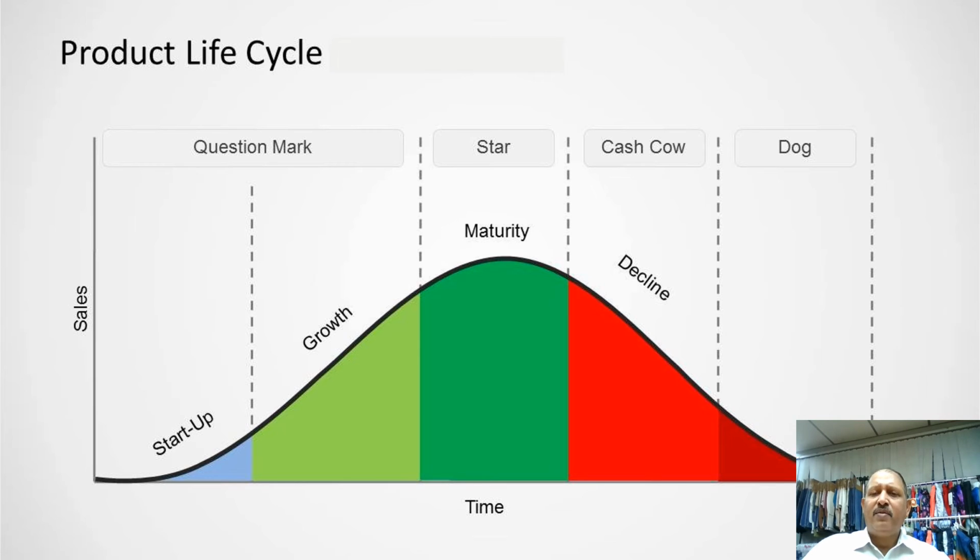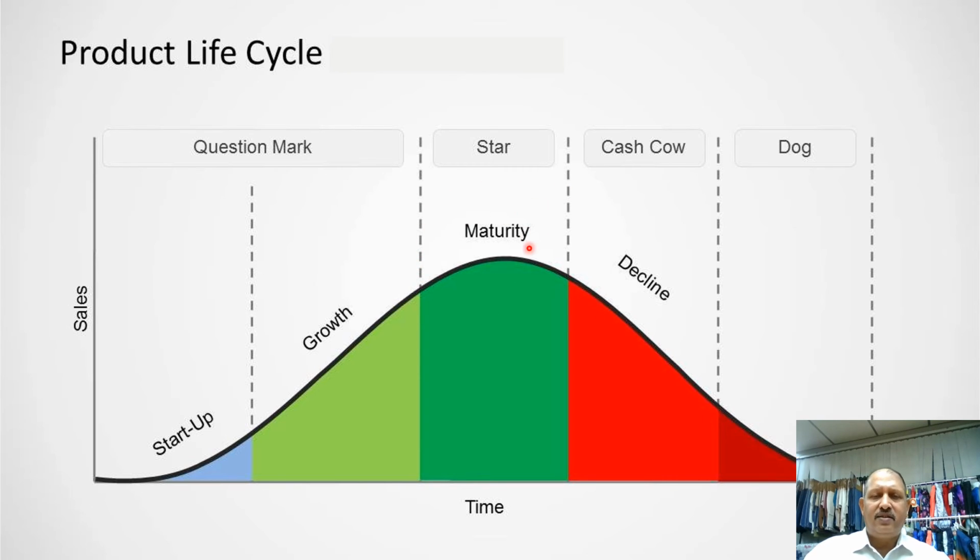When we talk about the bell curve in the life cycle, look at this chart. This is a product life cycle. When a new product gets launched, let's say an iPhone or a Samsung Note 1, there is a startup phase. A lot of people start asking whether it will work and how long it will last. Then there is growth, because once people are convinced and a few have started using the product, the advertisement starts, the feedback comes and the growth starts. Once the growth goes, then comes the maturity stage.